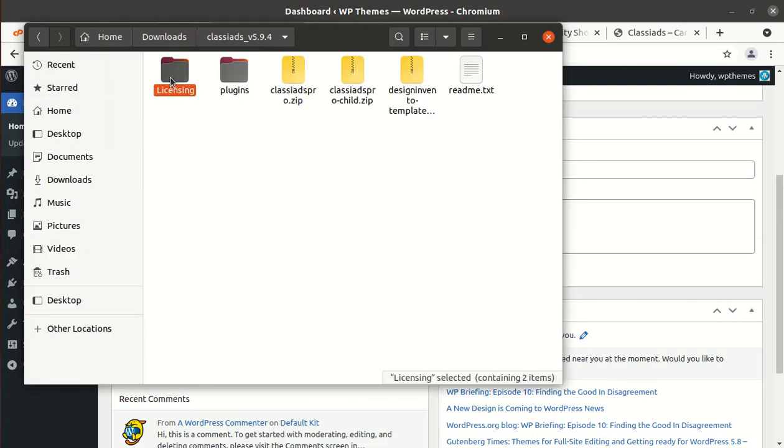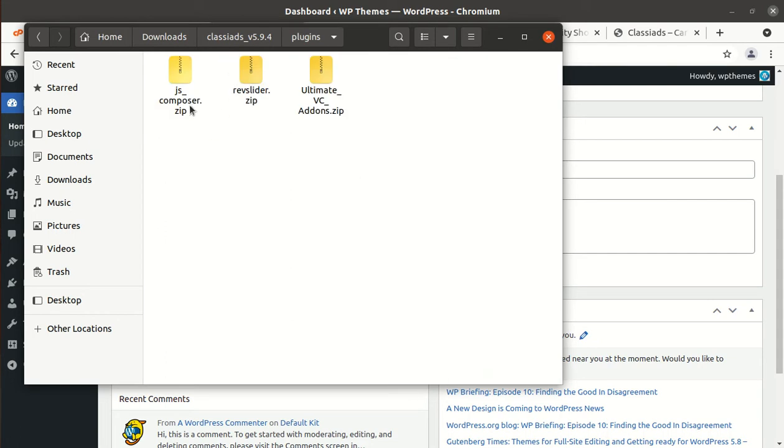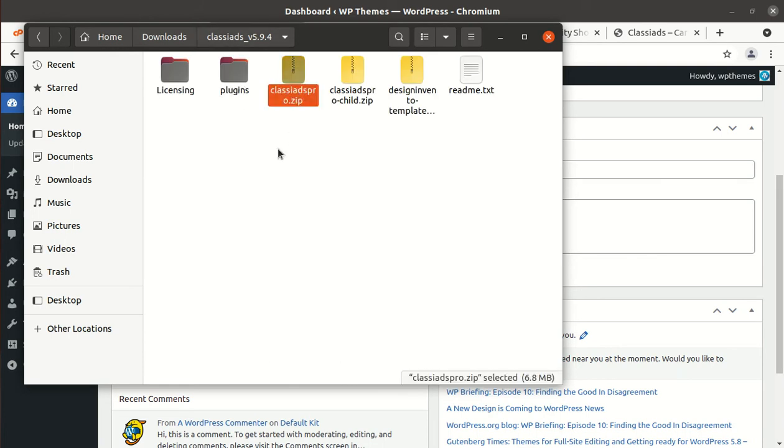In the theme pack I have the licensing, and some plugins have been given, like WPBakery Page Builder, Revolution Slider and Ultimate Addons. The Classy Ads main theme file and the child theme file, and the Envato templates, have been given separately. So we will see how to use these elements in the website.